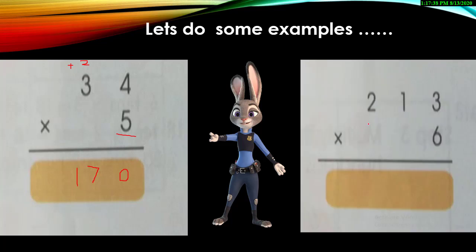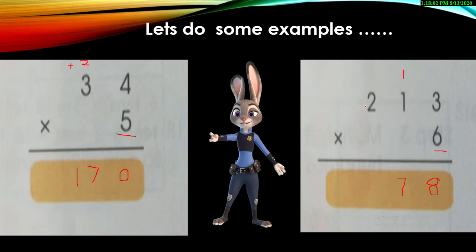So let's do another example, right? And that is with 3 digits. Which table are we going to read? Yes, 6 times table. So 6 threes are 18. I told you that it's about tables. And 1 will be carried over. Now 6 ones are 6 and 1 will be added, so your answer will be 7.